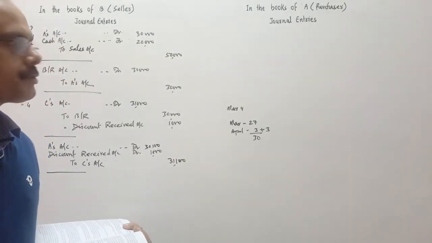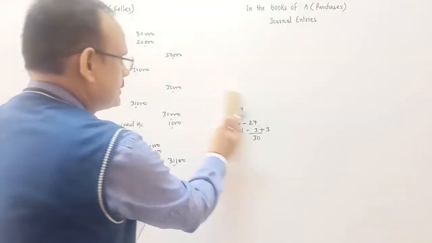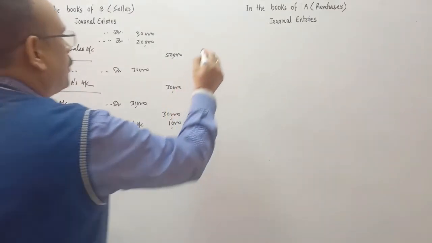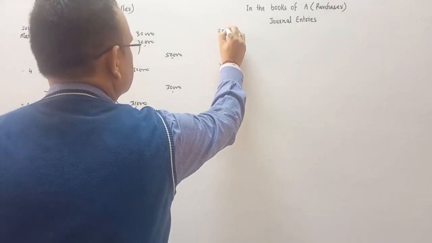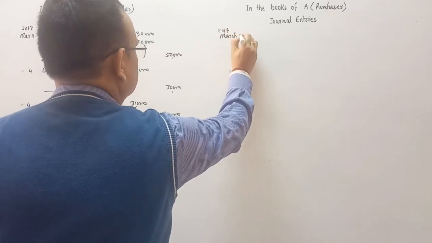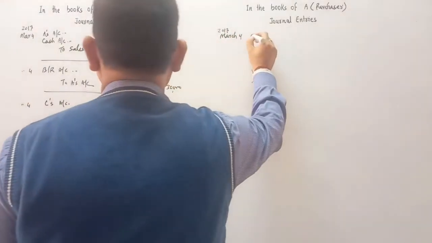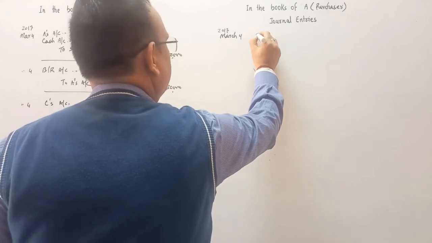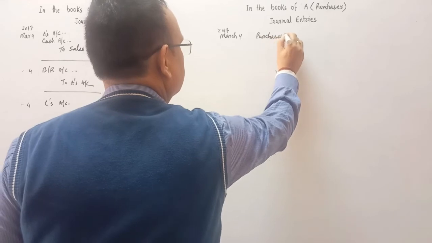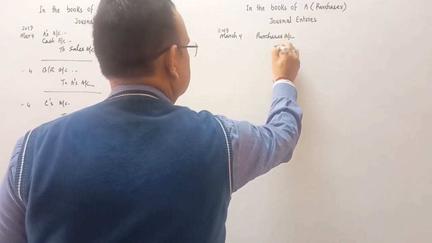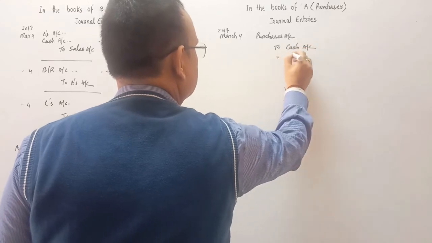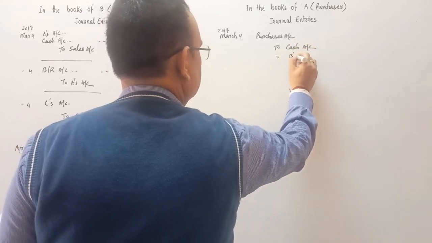Now see in the books of A. See the entry in the books of A. A is the purchaser. So on 2017, March 4, he will do the entry: purchase account debit to cash account, to B's account.